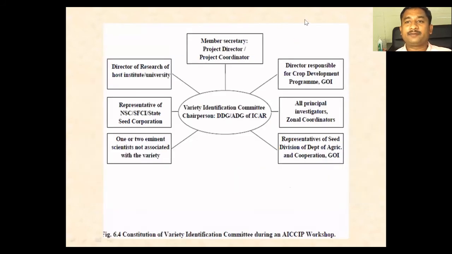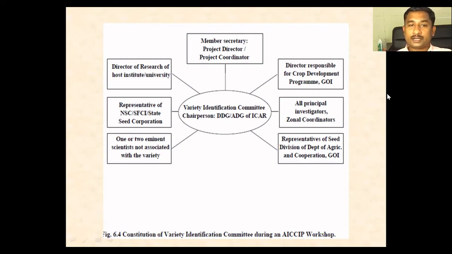Then, how is a variety identification committee constituted by the AICRP workshop? This committee is very important. The member secretary is the project coordinator or the AICRP head, and the director responsible for the crop development program will be a member here, along with all principal investigators of the zonal coordinators and representatives of the seed division of the Department of Agriculture.